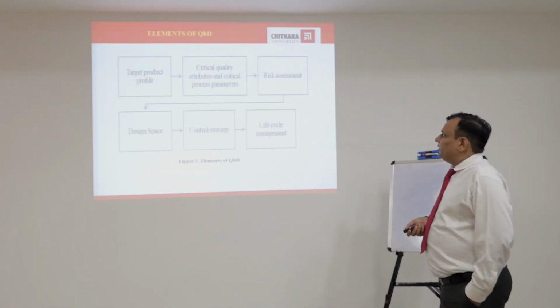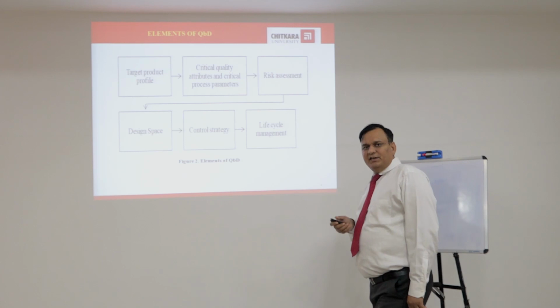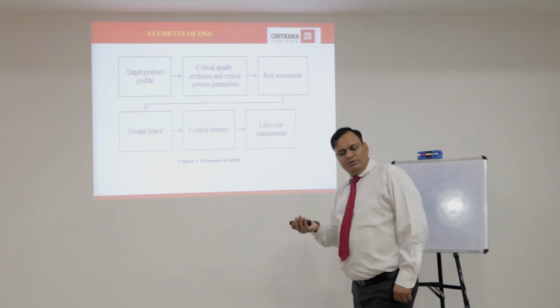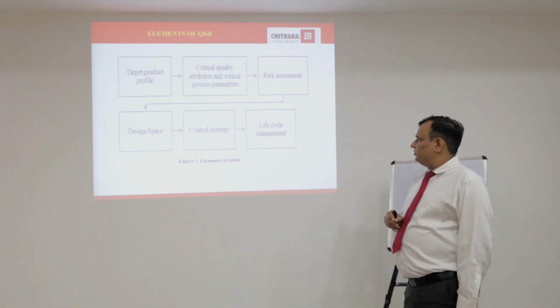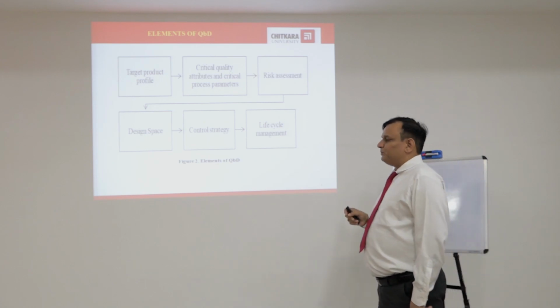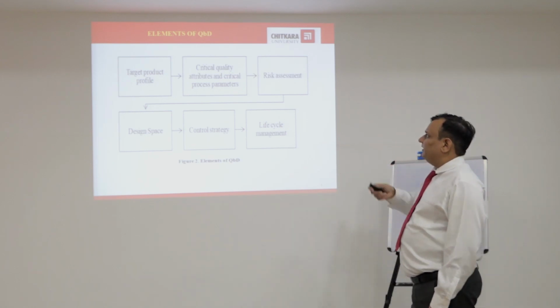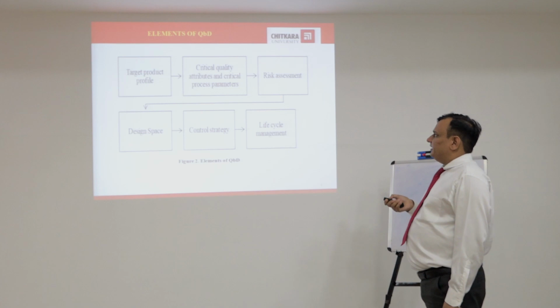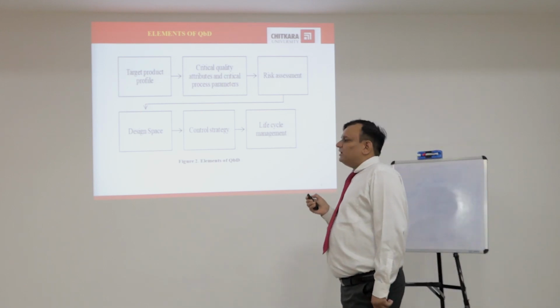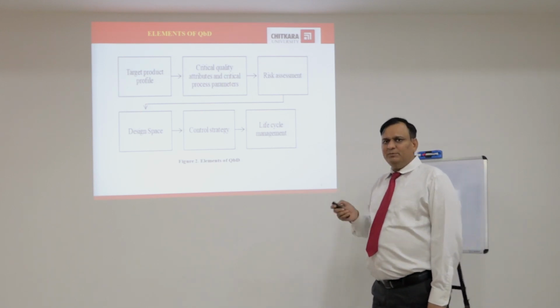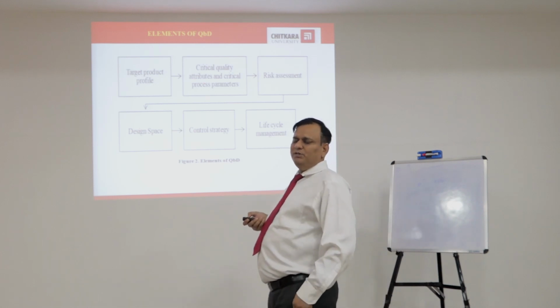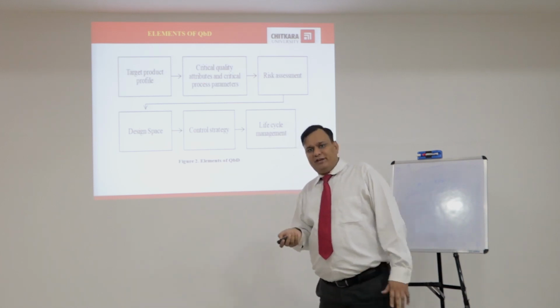Elements of QbD: there are different elements in QbD according to which we carry out formulation optimization. These are target product profile, critical quality attributes, and critical process parameters. Quality attributes means different types of response variables.